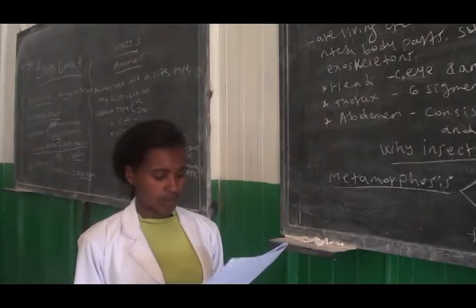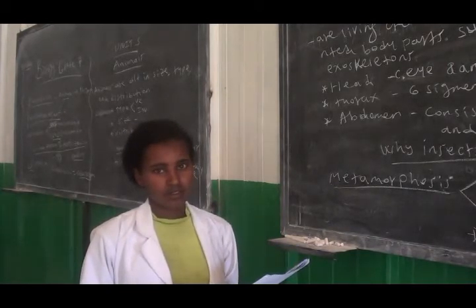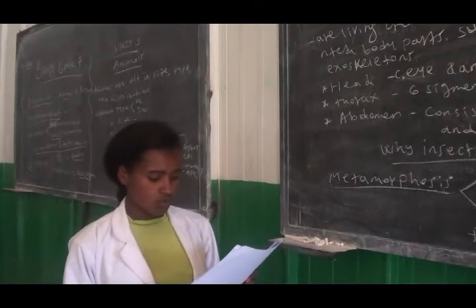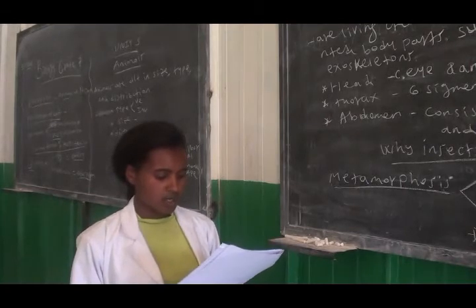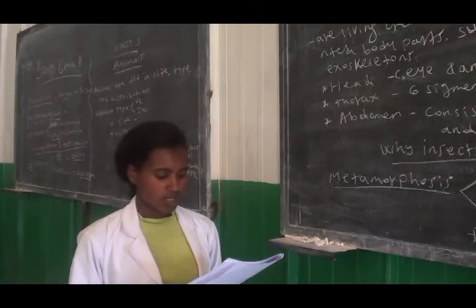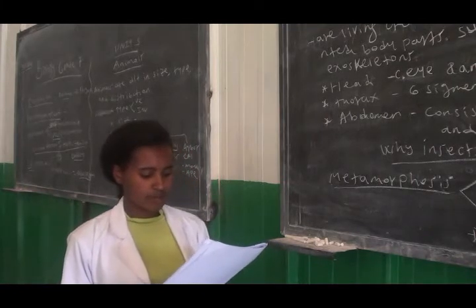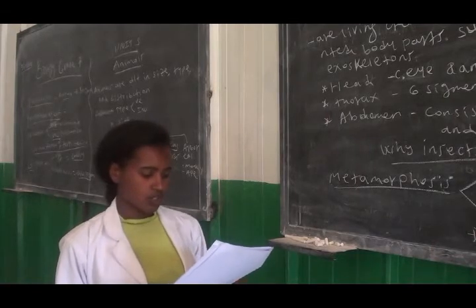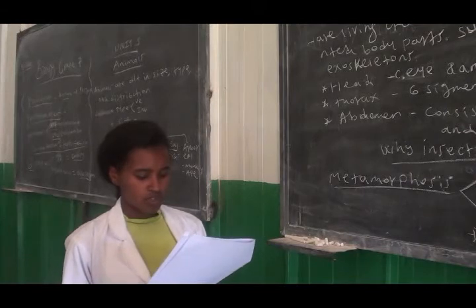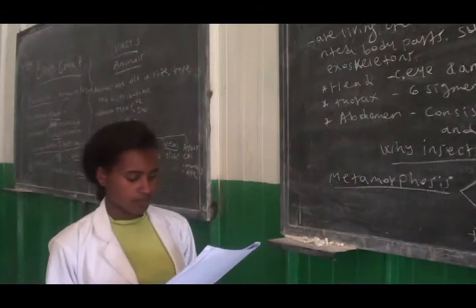the stamen or male part. The second question, which one of the following is true about vertebrates? A. They are about 98% of animal species. B. They include insects. C. They include humans, goats, and fish. D. They do not have a backbone. So the answer will be C, they include humans, goats, and fish, because choice A, choice B, and choice D indicate invertebrate animals. So the best answer is C.